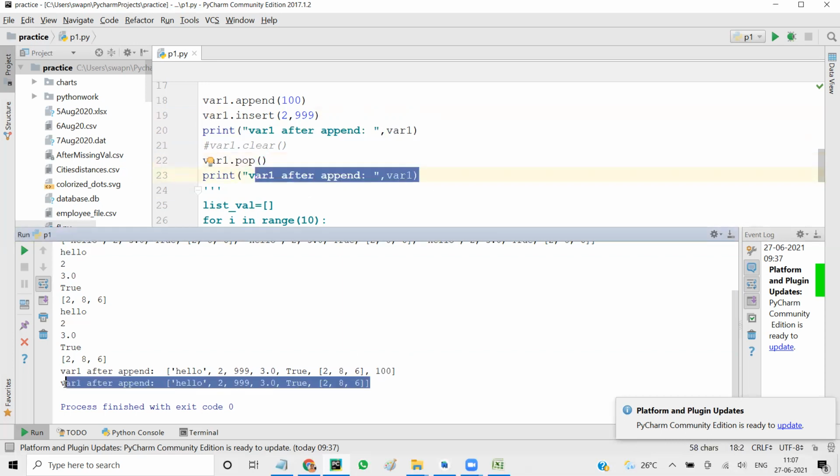So pop has actually removed the last element, just like append puts the last element here. We call it last in, first out, basically. The element that you add last will be the first one to be removed.